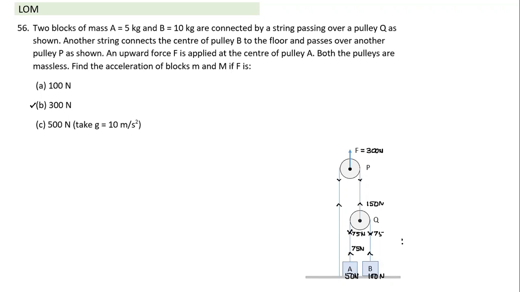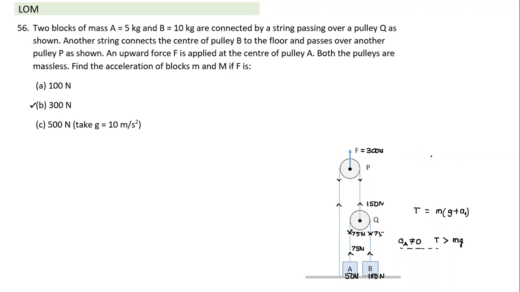So a_A will not be zero. What is the necessary condition for acceleration not to be zero? Basically, the tension must be greater than its weight. That's the condition for the block to start moving. So if we apply 75 Newton, what will be the acceleration of A? Now we can easily draw the free body diagram, or I could have written T equals mg plus m a. So what is the acceleration it will have?